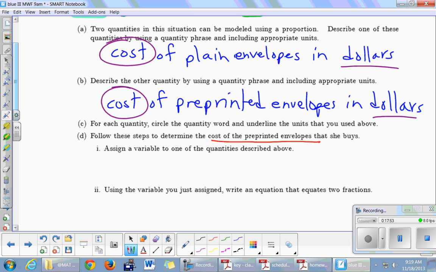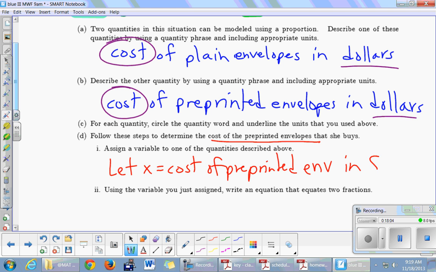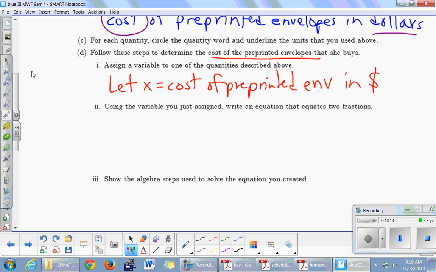So how about we let X equal that? So X is the cost of pre-printed envelopes in dollars. Okay, let's go to Olivia for 2.